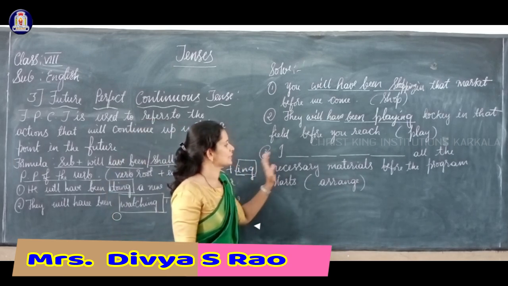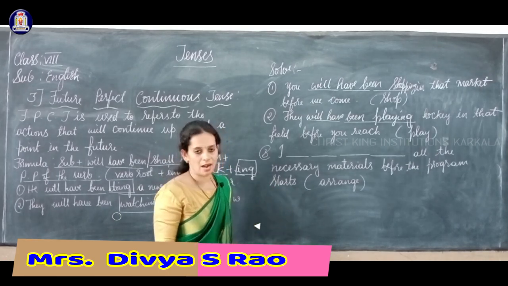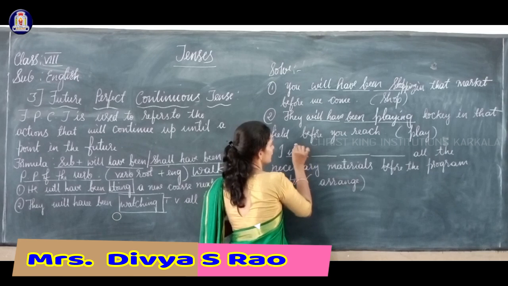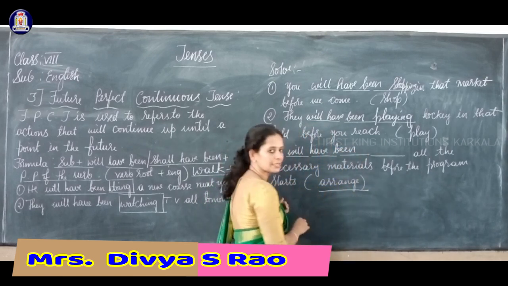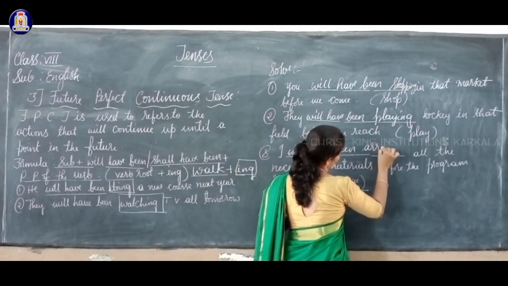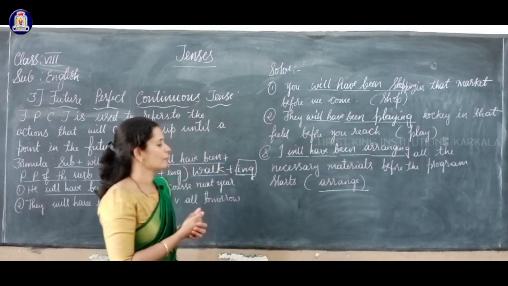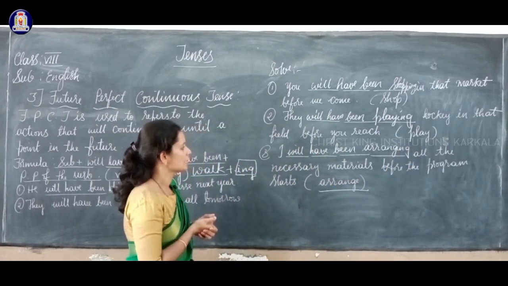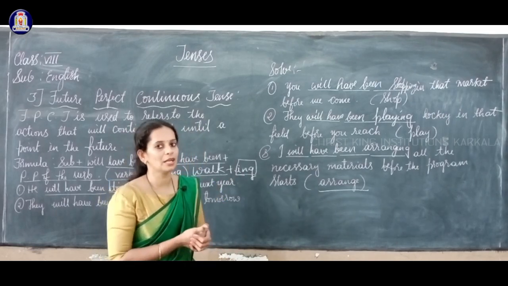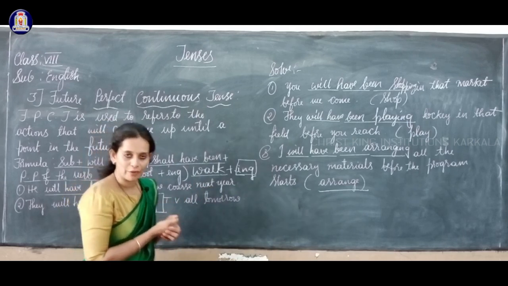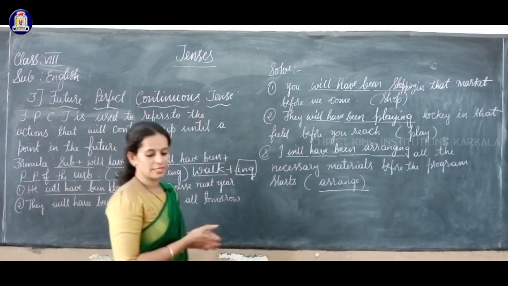And your last question is, I dash all the necessary materials before the program starts. So here I will have been. Arrange is the verb given, so here add ing to it. So I will have been arranging all the necessary materials before the program starts. So by using the formula in this way, you can frame sentences under future perfect continuous tense.